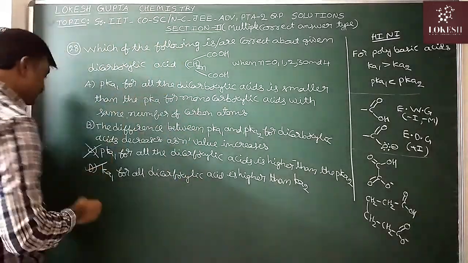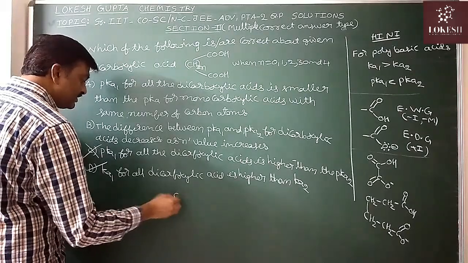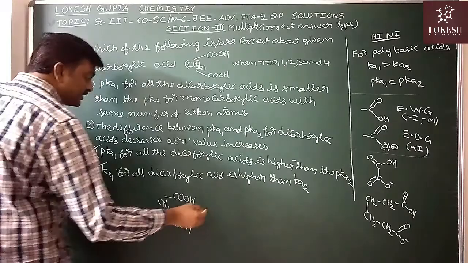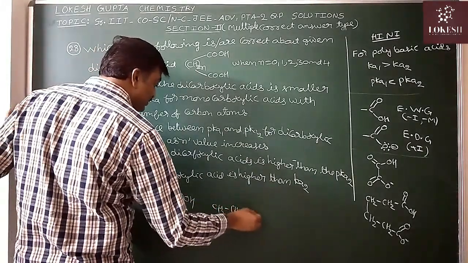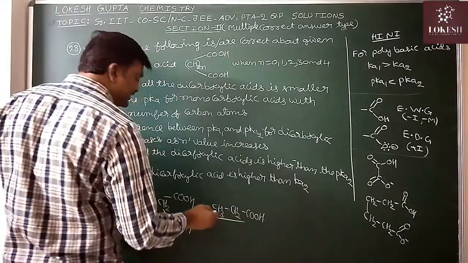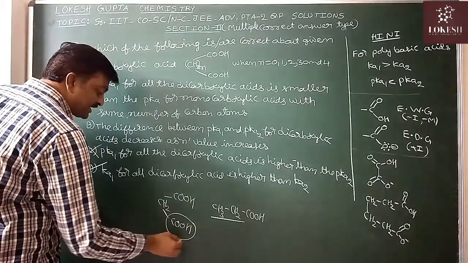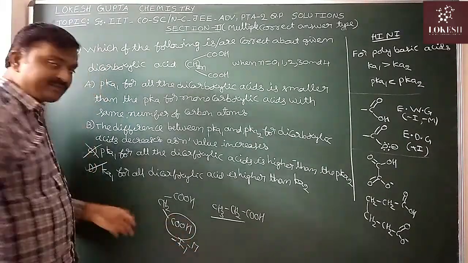Now take a 3 carbon dicarboxylic acid and a 3 carbon monocarboxylic acid. In the monocarboxylic acid, it is an electron donating group. But in the dicarboxylic acid, due to the COOH, with minus I and minus M, it is an electron withdrawing group.